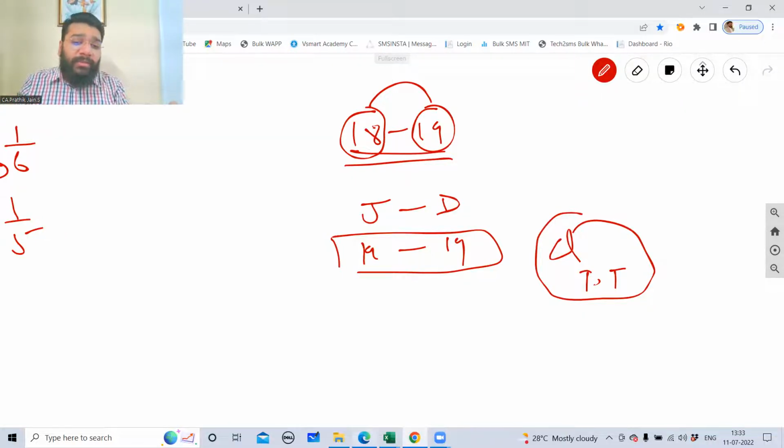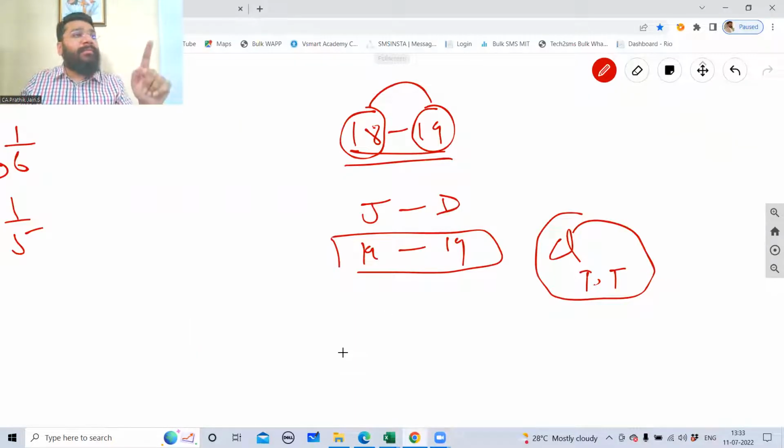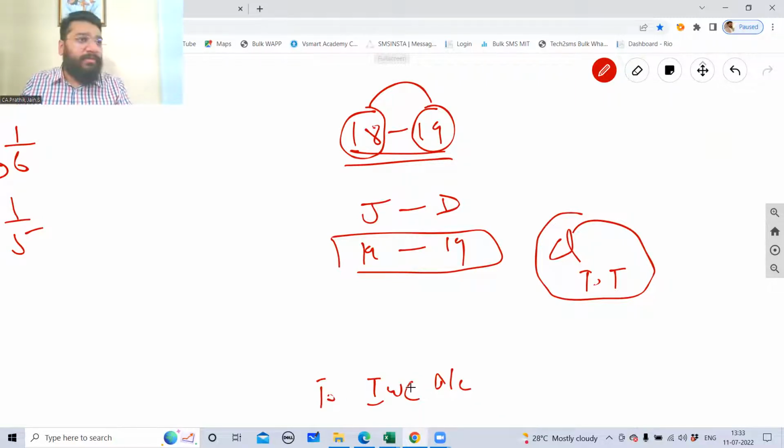Now, Siddhi asked a question, sir, next year, if the goods are rejected, what will happen? You will reverse this entry. What will be the reversal entry? Inventory with customer is currently in debit. To cancel, I will give credit. So inventory with customer, I'll give a credit. And I will debit closing stock.